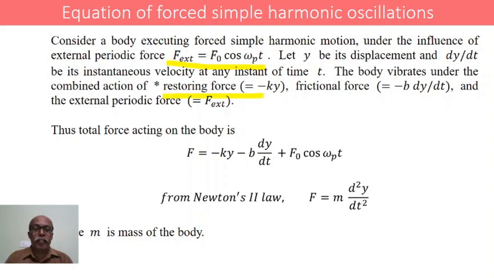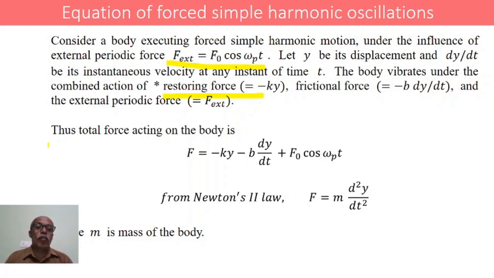If any body is vibrating, it has a restoring force equal to minus ky, where k is a constant and y represents the displacement. A frictional force is also acting on the body, given by the expression minus b dy/dt, where b is a constant and dy/dt is the instantaneous velocity. And the external periodic force is also acting, as we know.